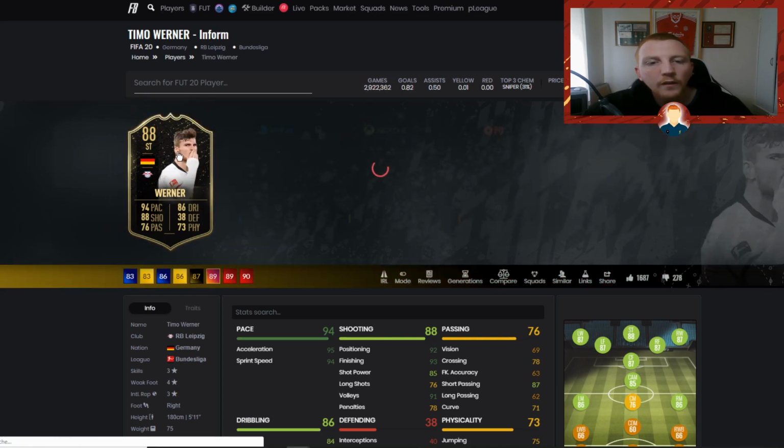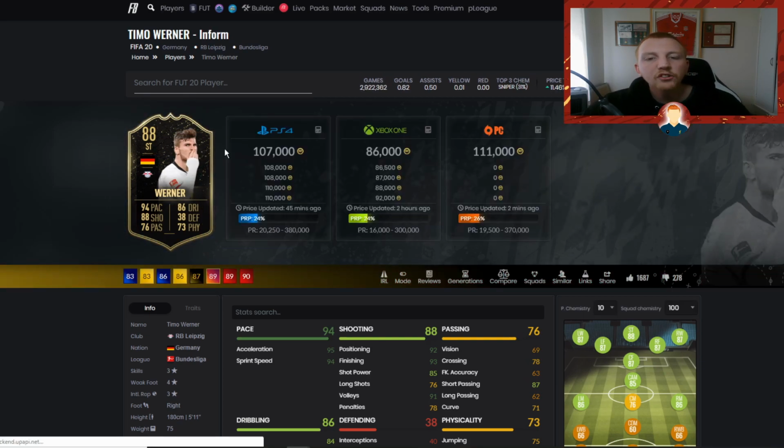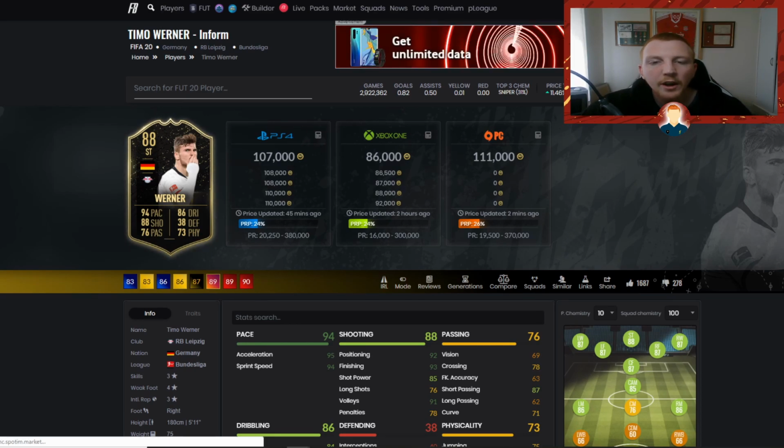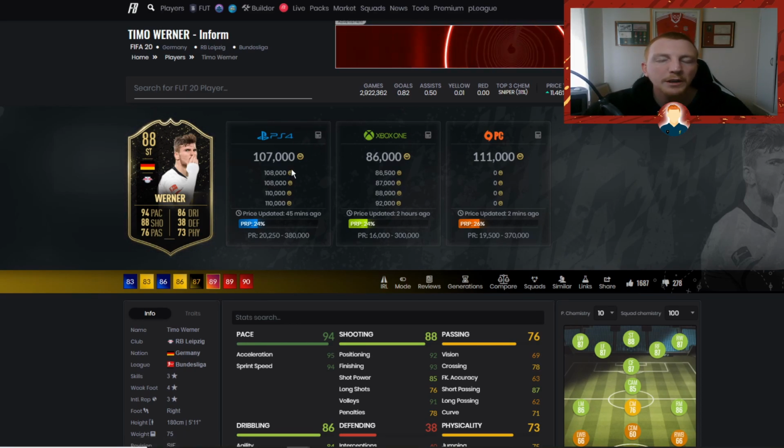And then also, we've got the 88 version, which I think is a lot more accessible to the casual player. He's coming in around 110,000 now. This card you want to be looking to maybe drop around 20 to 25k. These ones are just easy. You need to think about Timo Werner.